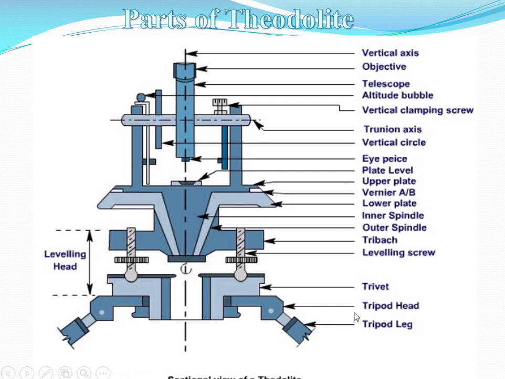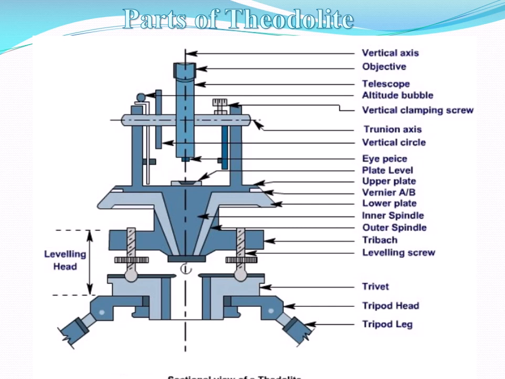Then the next one is the tripod head. Then the trivet is there, and this part is nothing but the leveling head. With the help of the leveling screws we can easily perform the leveling of this theodolite. There are two types of leveling steps. Basically the bubble tube is kept parallel to two foot screws, and we rotate these two foot screws inward or outward so that the bubble gets centered.